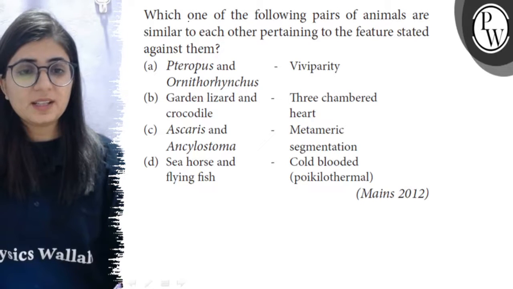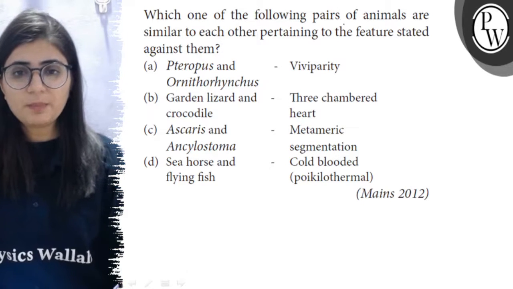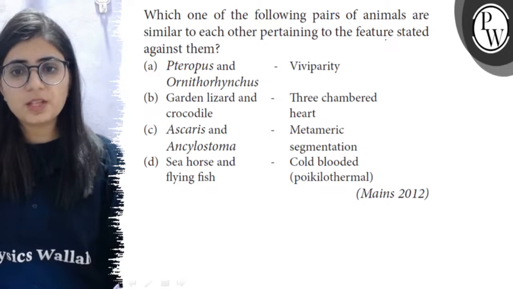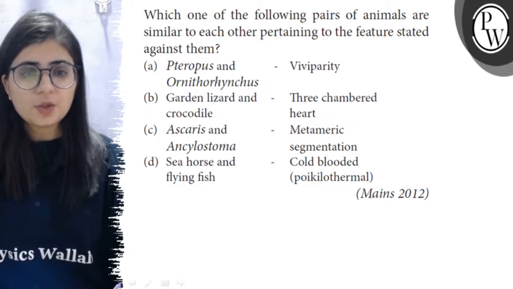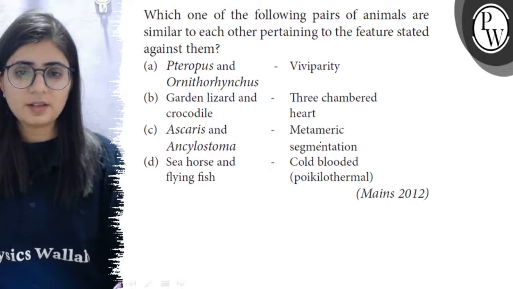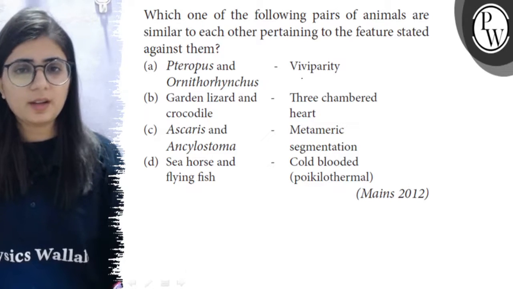Hello बच्चों, let's see the question. Which one of the following pairs of animals are similar to each other pertaining to the feature stated against them? So here in the first column, the names of organisms are given and here the character is given. So we have to find out the correct match.